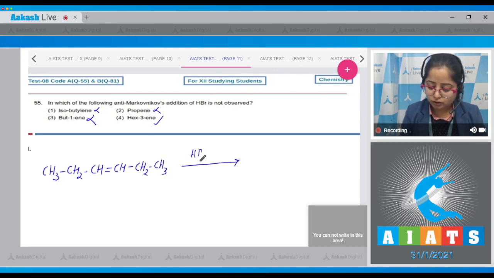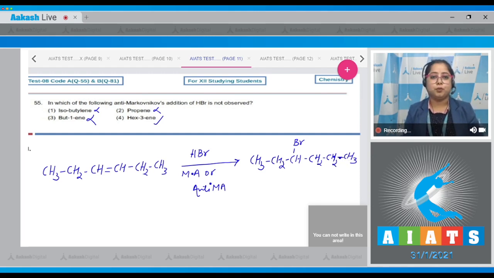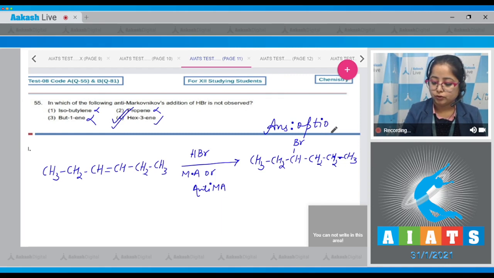This on addition with HBr, Markovnikov's addition or anti-Markovnikov's addition will give the same product. That means the product so obtained is, whether it's Markovnikov addition or anti-Markovnikov addition, the same. That means the correct answer for this question is option number 4. Moving to next question.